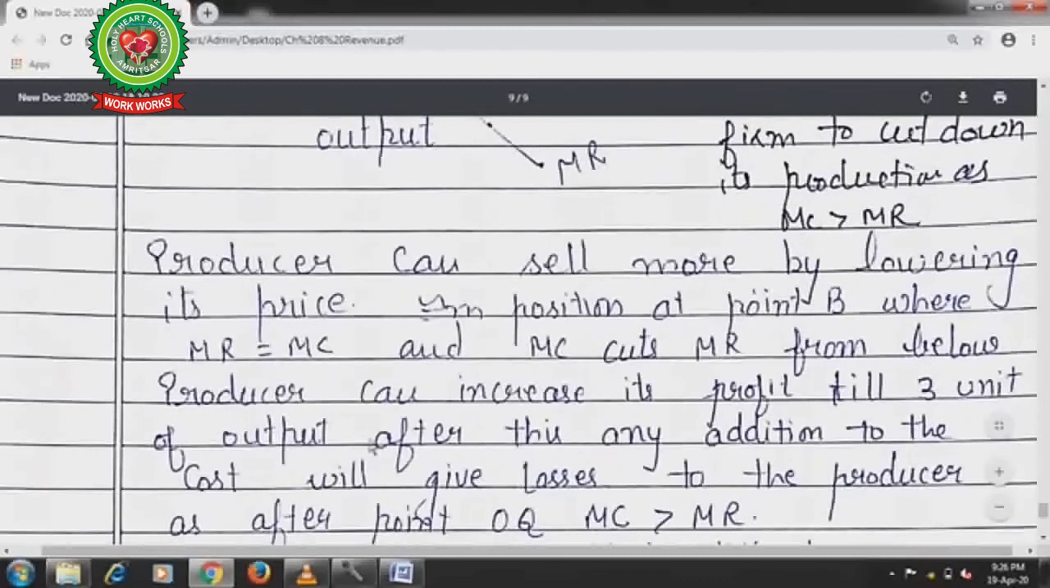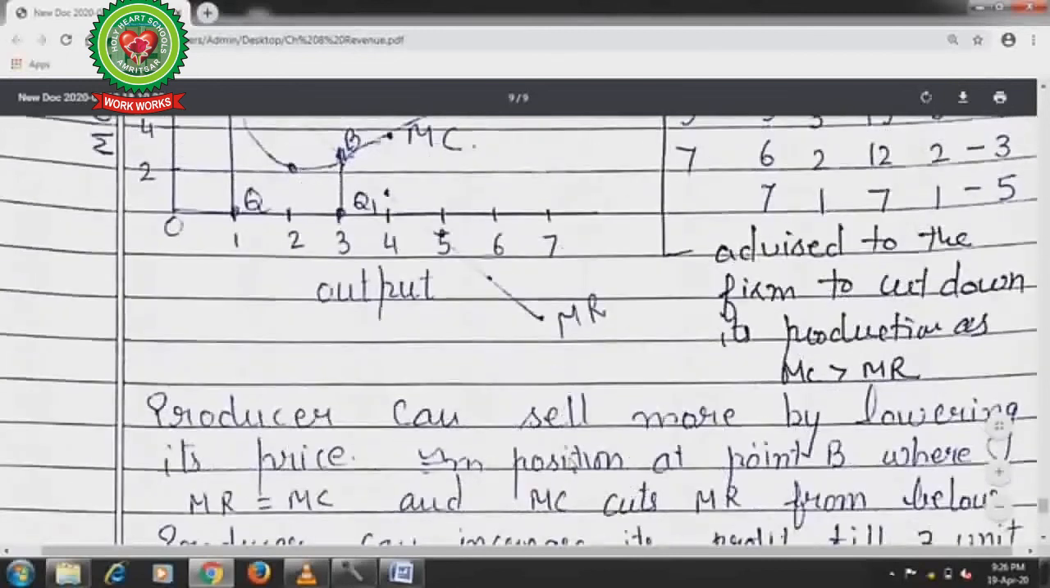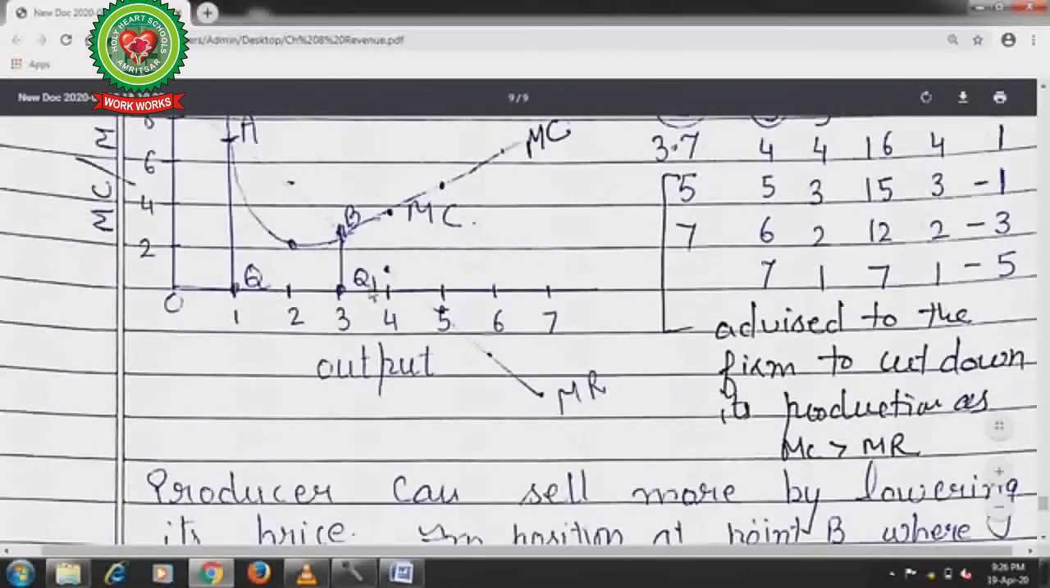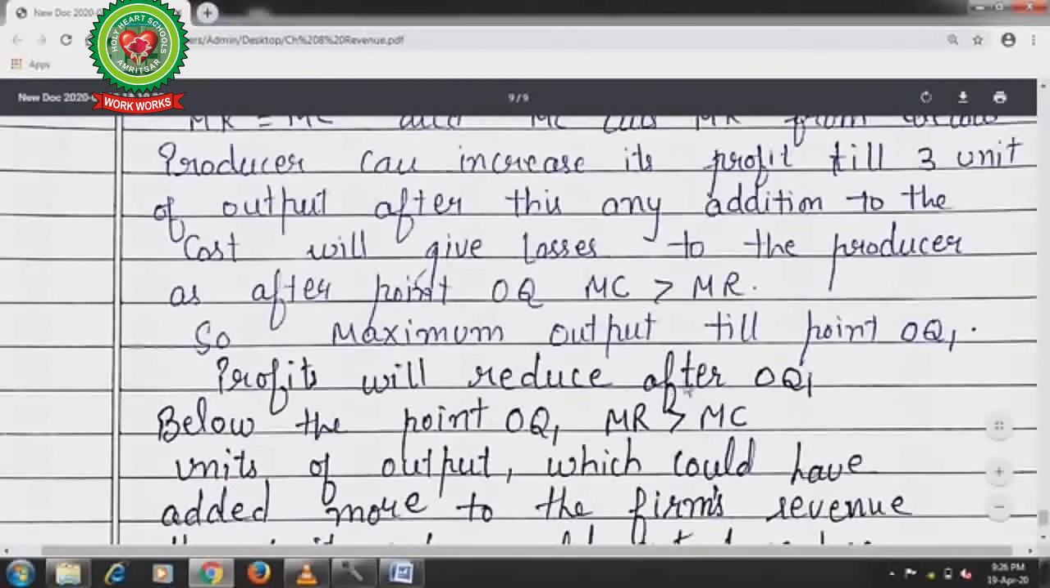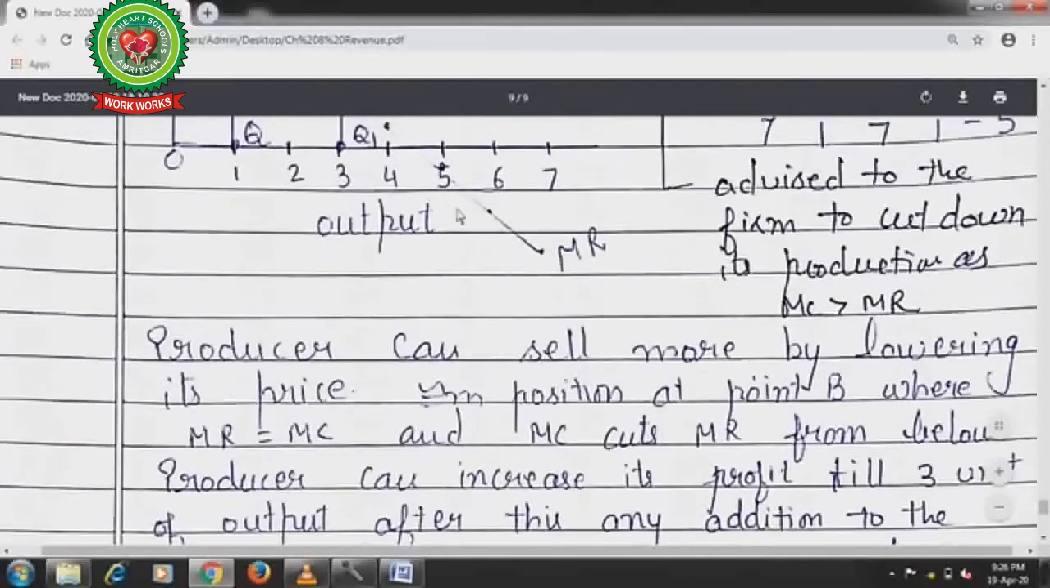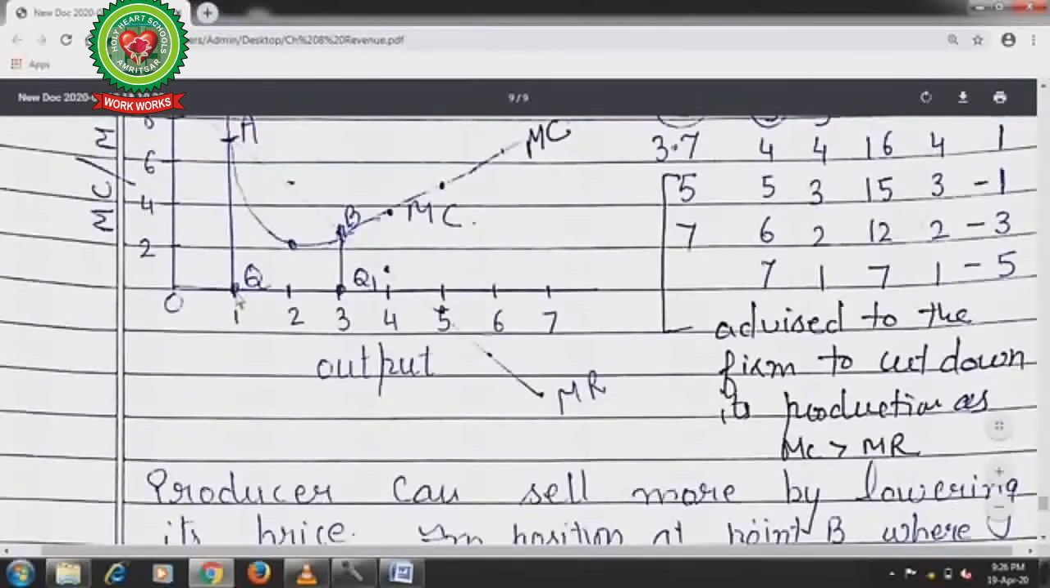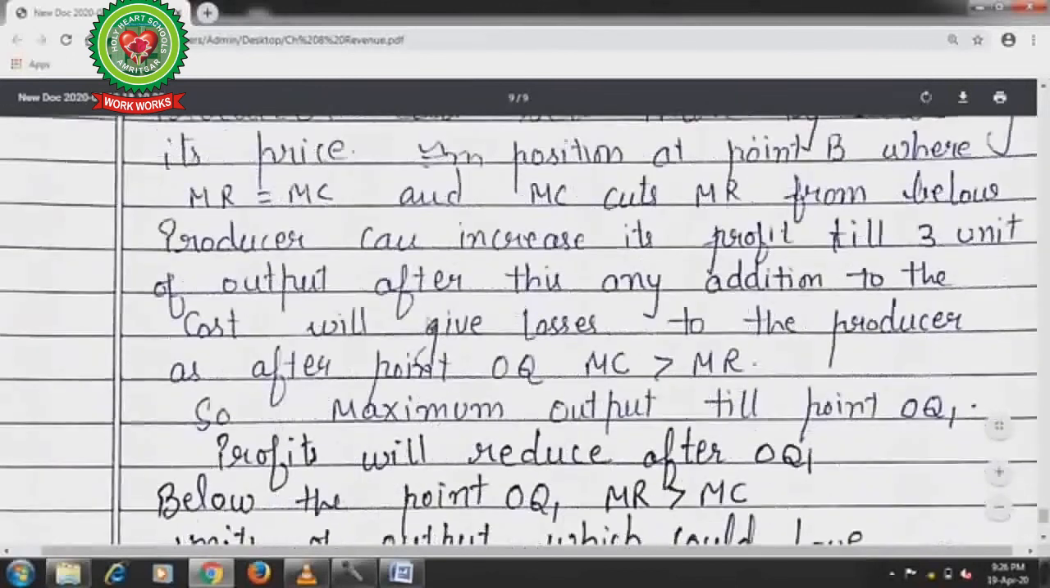Now the next one is the producer can increase its profit till the third unit of output; any addition to the cost after that will give losses to the producer, as after point OQ1 marginal revenue is lesser than marginal cost. So profit will reduce after OQ1. Below the point means at 1 unit or 2 units of production, revenue is there, profit is there for the additional production to the producer, but after this there is no profit.